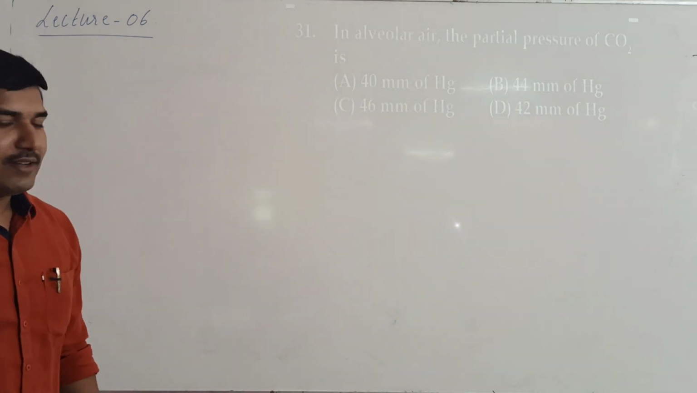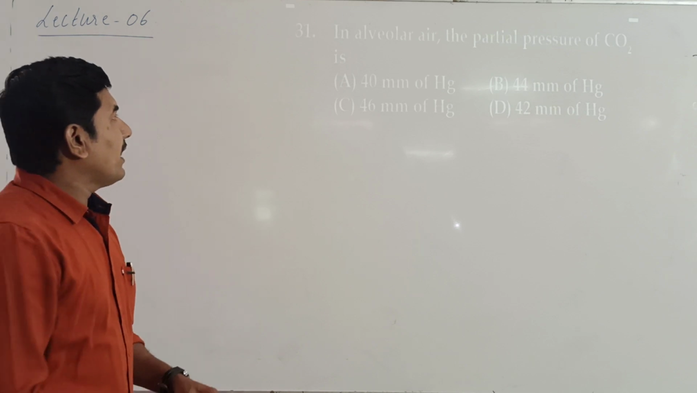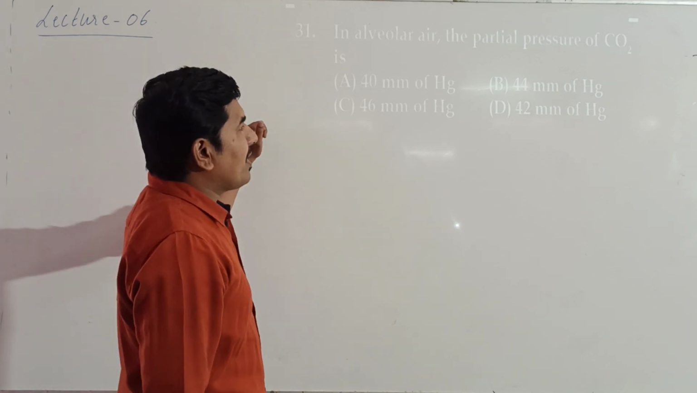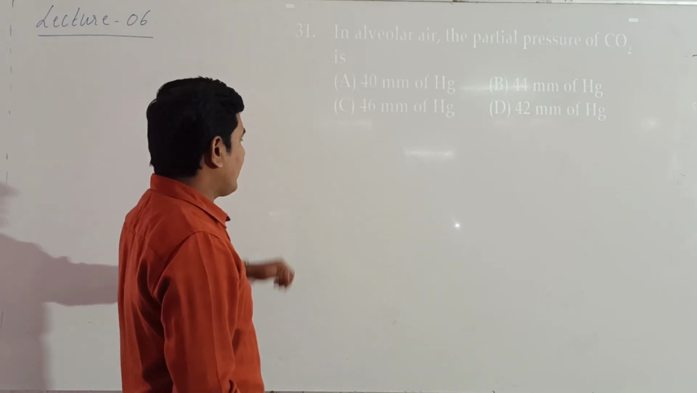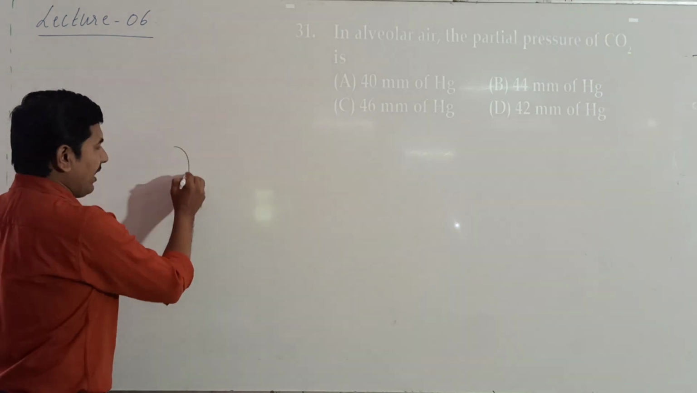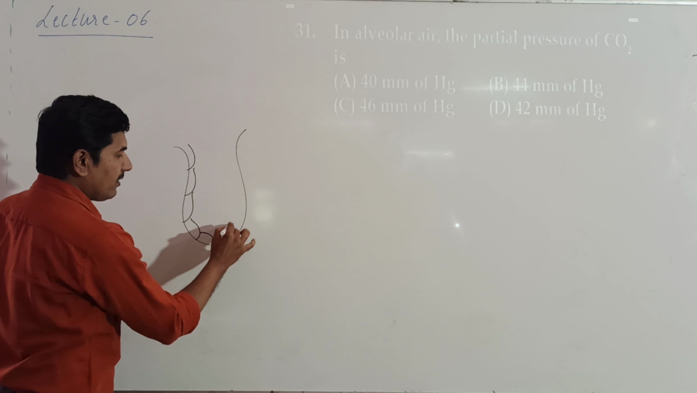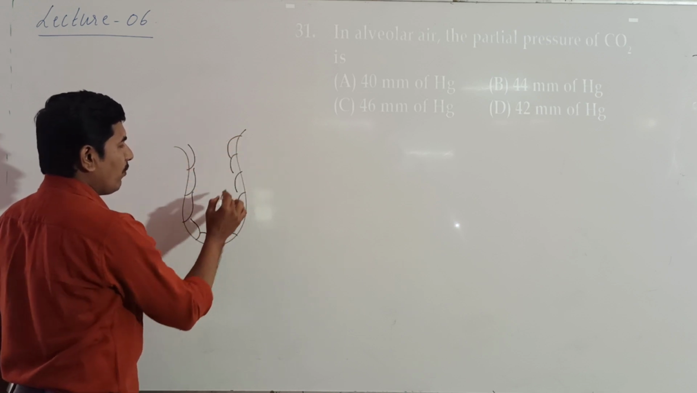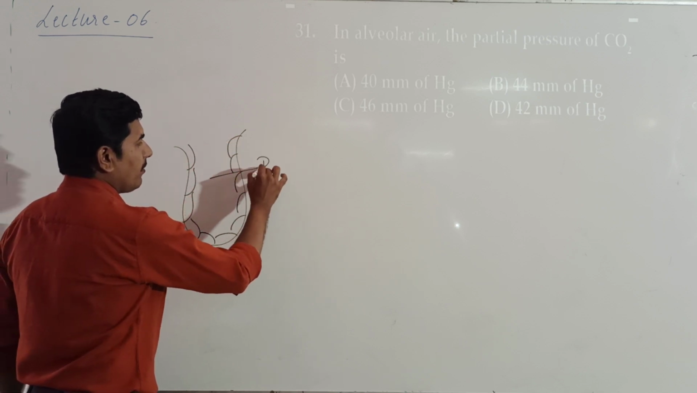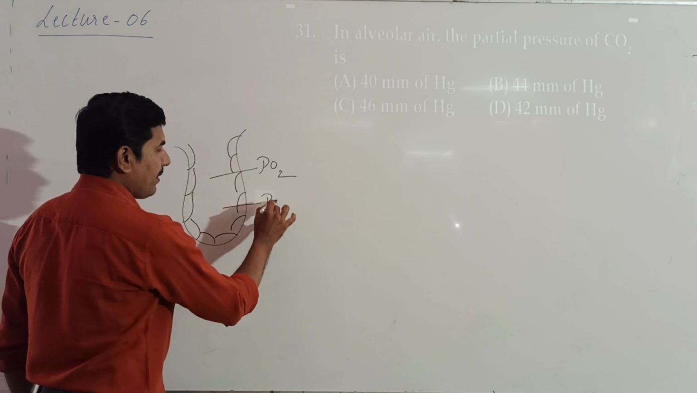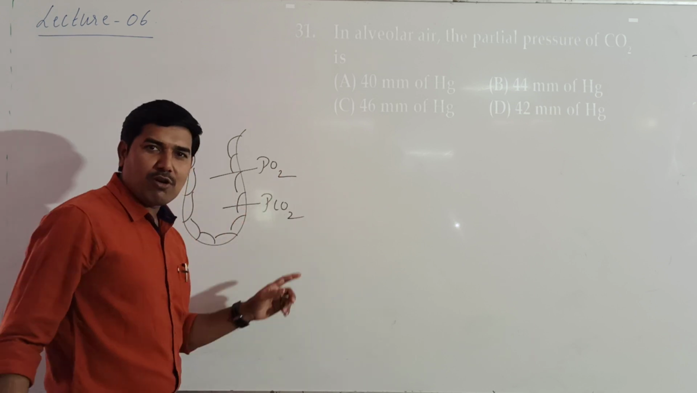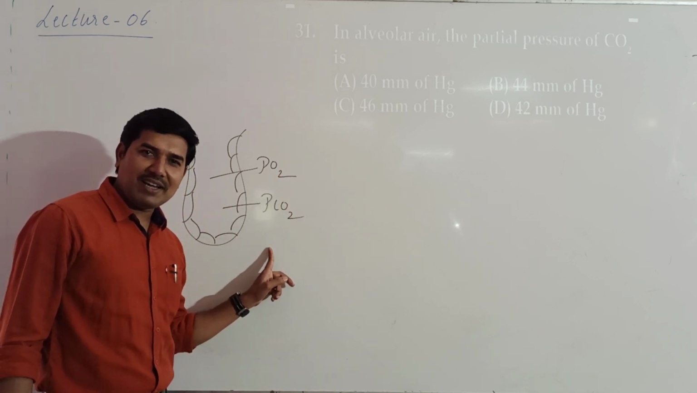Okay, next is: in alveolar air, the partial pressure of carbon dioxide is. Now suppose we take the alveoli. This is the alveoli, and in the alveoli we are talking about PO2 and PCO2, partial pressure of oxygen and partial pressure of carbon dioxide.